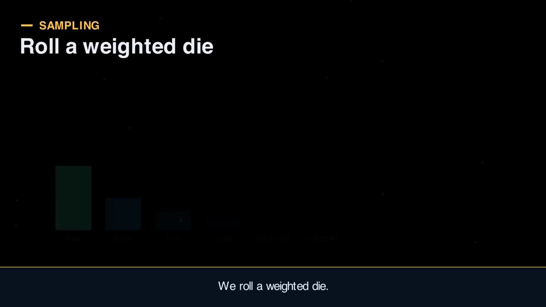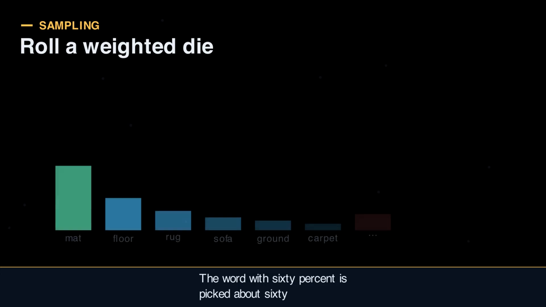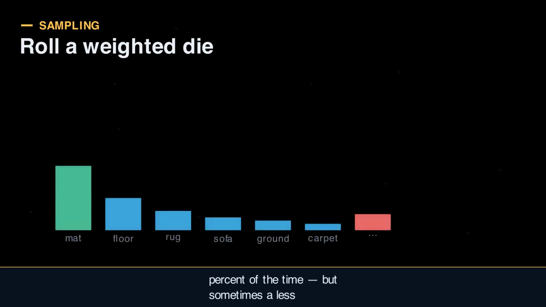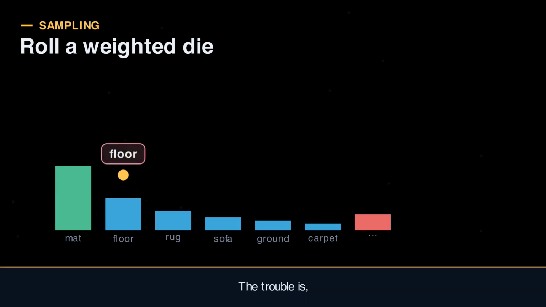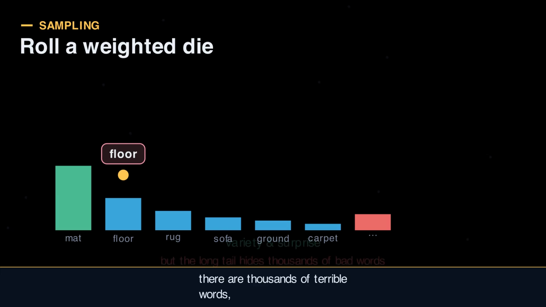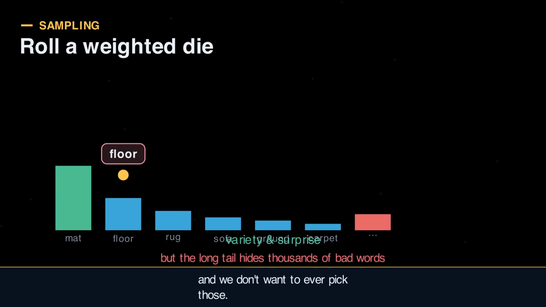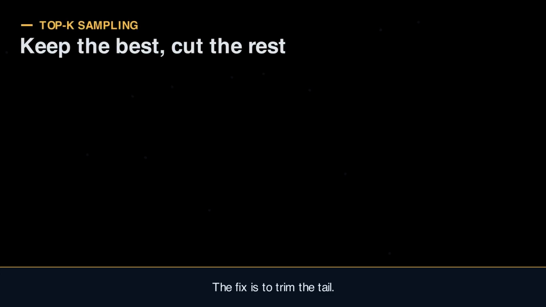So instead, we sample. We roll a weighted die. The word with 60% is picked about 60% of the time, but sometimes a less likely word gets its turn. This brings variety and surprise. The trouble is, way out in the tail, there are thousands of terrible words, and we don't want to ever pick those. The fix is to trim the tail.